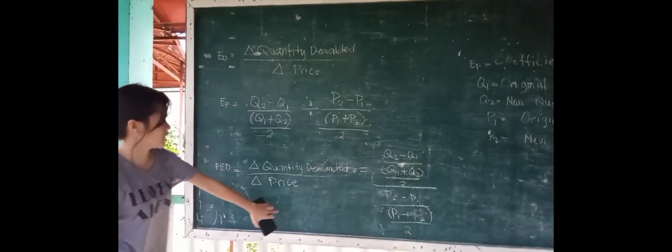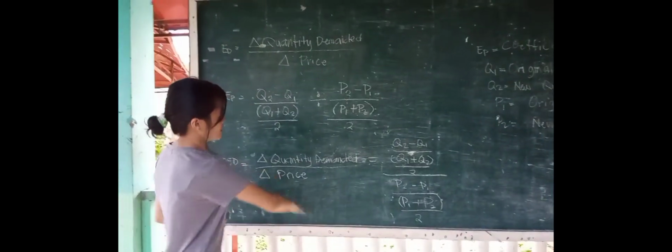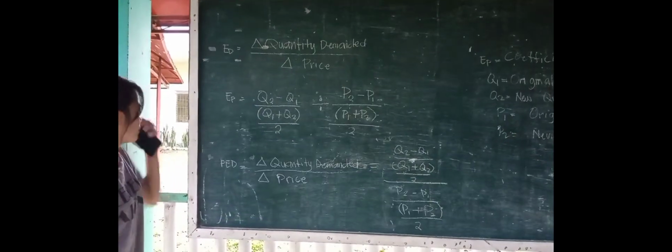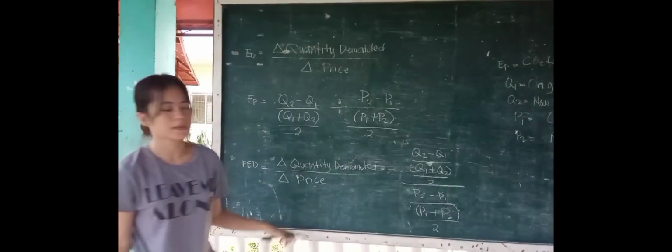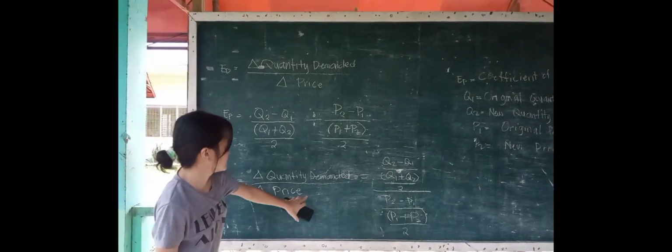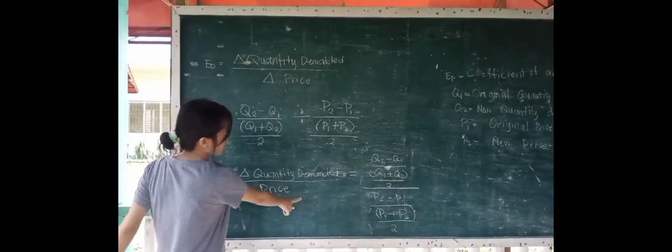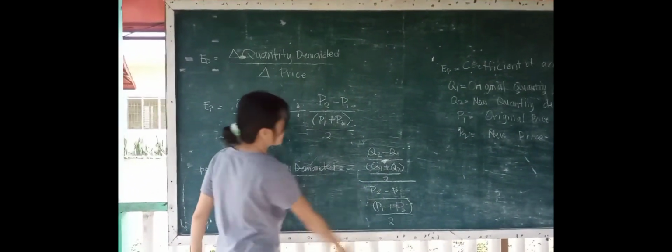As you can see here, this is the whole price elasticity of demand, the equation and the formula.